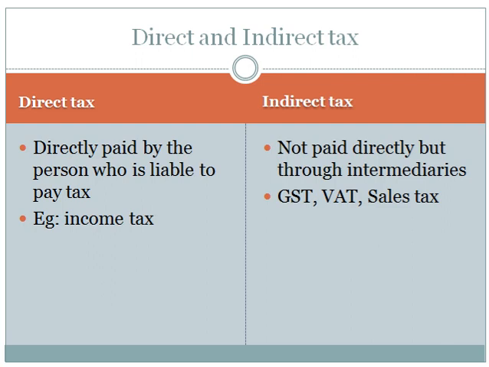The government levies tax on the person who is liable to pay the tax, for example, income tax. Income tax is levied on the income of every person. The person who earns income is liable to pay income tax. Then indirect tax.